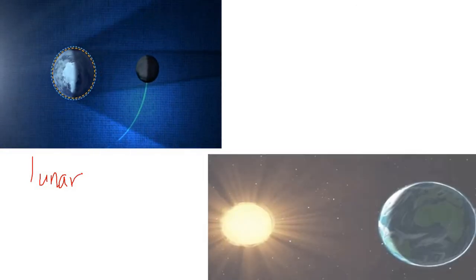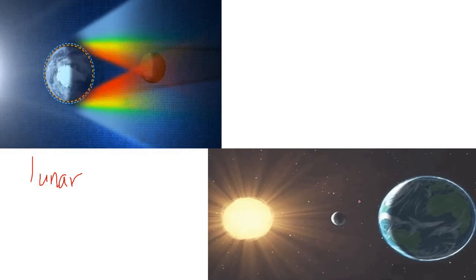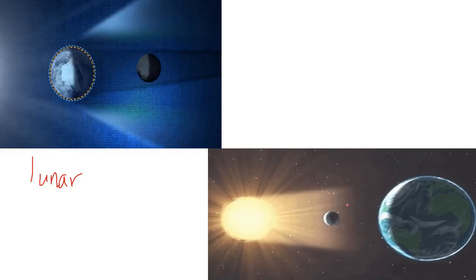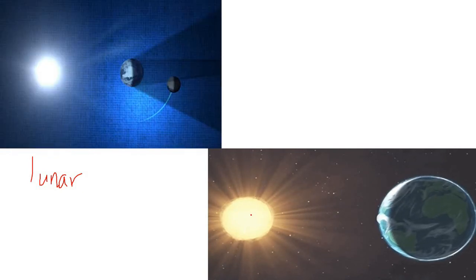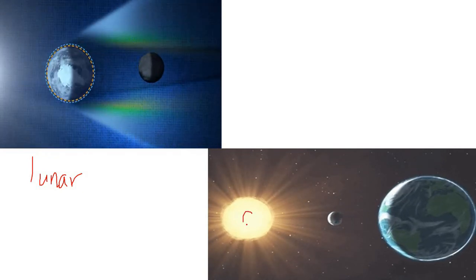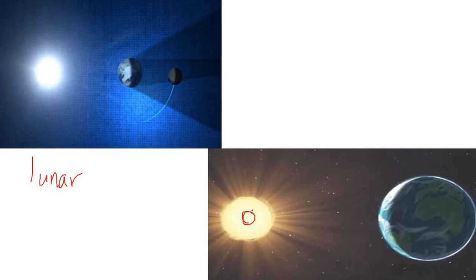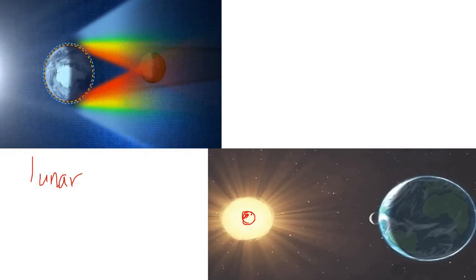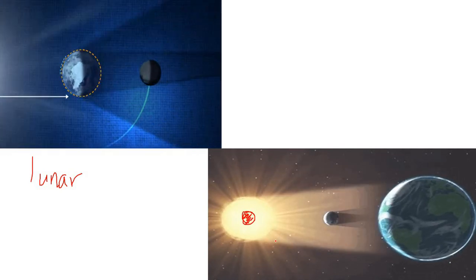Okay, what about the solar eclipse? Let's see it now. Okay, you see, moon is orbiting around Earth, and now it's just between Earth and sun. Part of the light of the sun, like this hole here, is equal exactly to the size of moon. The light will not appear, and the sun will only look like a ring of fire.